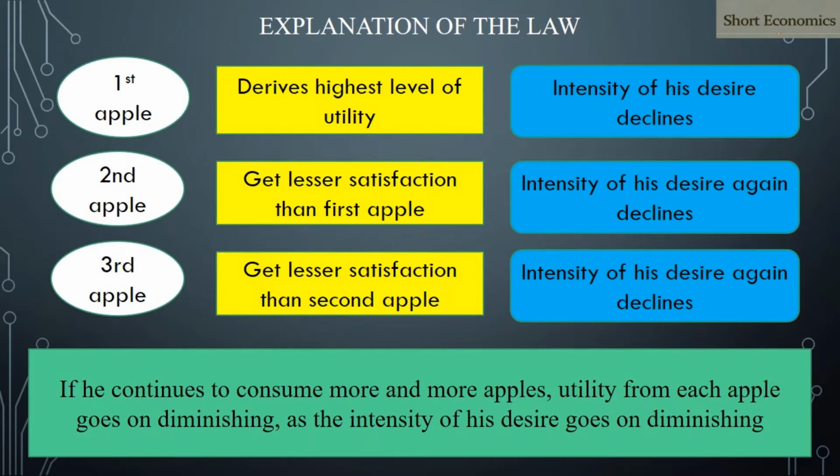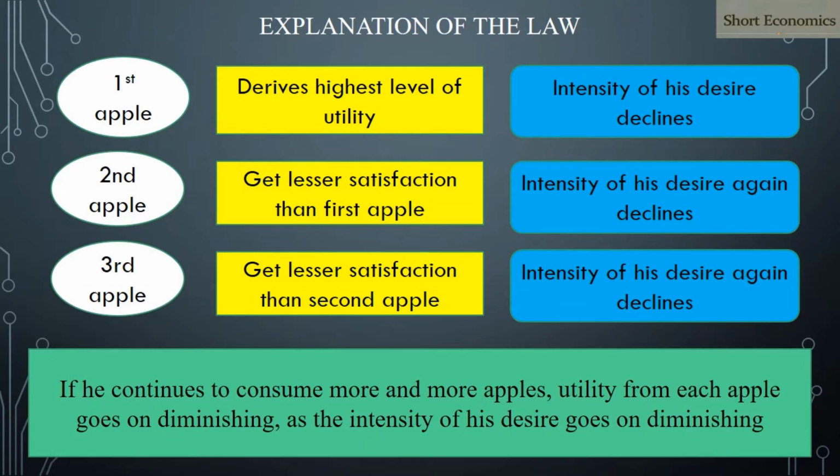Now let us come to the explanation of the law. Just imagine that a person wants to consume apples and he is very hungry. As he goes on consuming apples one after the other, the utility of the apples will start diminishing. When he consumes the first apple, he derives the highest level of utility. After the consumption of the first apple, the intensity of his desire starts to diminish. That you have to remember.